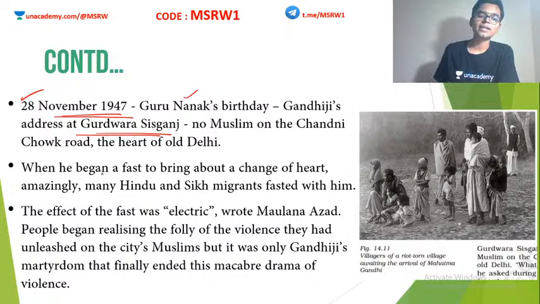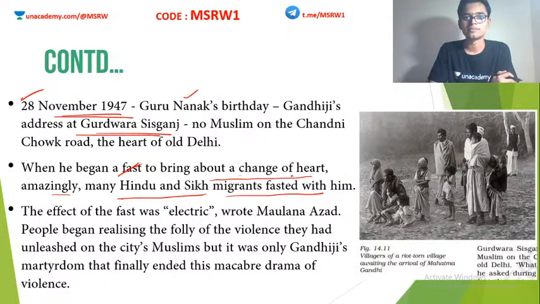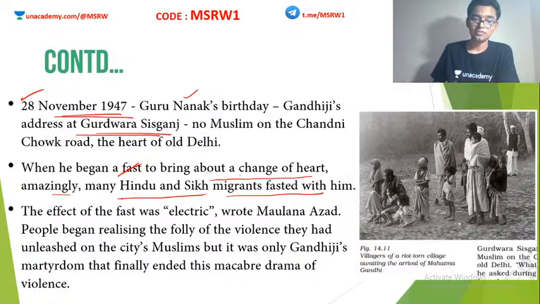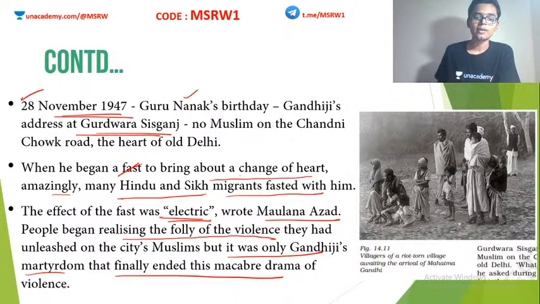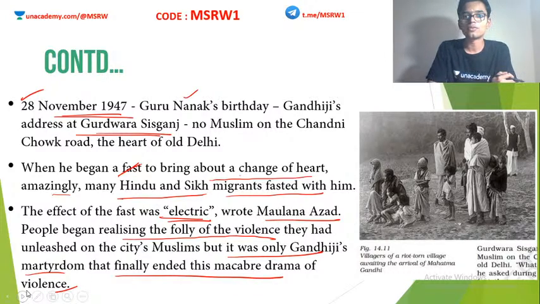Okay, so he began a fast. When Mahatma Gandhi began a fast to bring about a change of heart, amazingly, many Hindus and Sikh migrants also fasted with him. Still, there were a lot of people in India who supported his ideals, and many joined him in this fast against this religious violence. Okay, and the effect of this fast was electric, wrote Maulana Azad. People began realizing the folly of violence they had unleashed on the city and the city's Muslims, but it was only Gandhiji's martyrdom that finally ended the macabre drama of violence. This is an unfortunate truth.